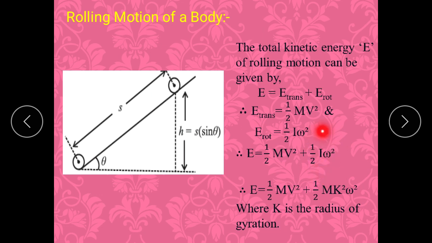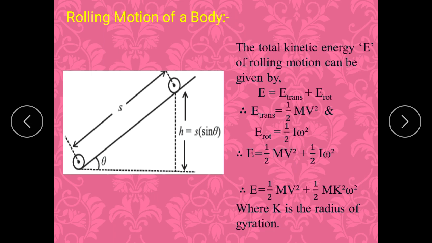Now here I is nothing but moment of inertia. In terms of radius of gyration, that moment of inertia can be written as what? Mk square. Because we know that radius of gyration k is nothing but root I upon m. So k square must be equal to I upon m. So I must be mk square.